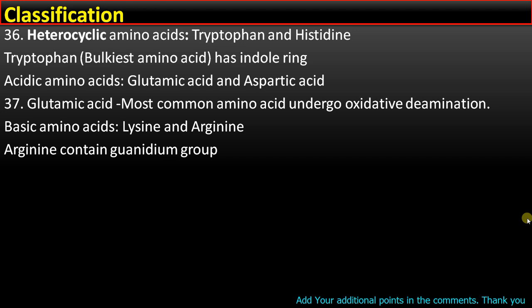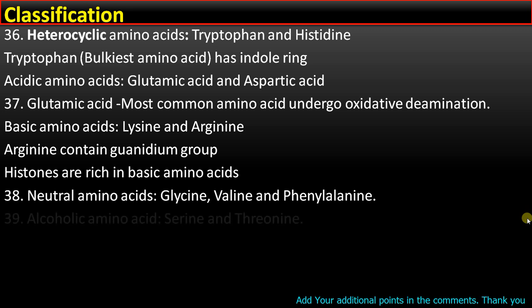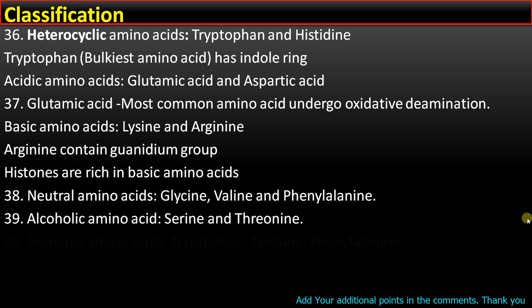Arginine contain guanidium group and histones are rich in basic amino acid lysine and arginine, as histones are positively charged whereas DNA is negatively charged, that is wrapped around positively charged histones. Point number 38. Neutral amino acids include glycine, valine and phenylalanine. Point number 39. Alcoholic amino acid or amino acids with hydroxyl group include serine and threonine.